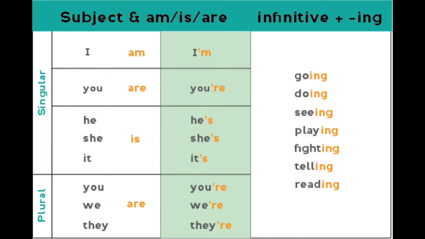He is seeing. Instead of is, apostrophe s should be used. So he's seeing. She's playing. It's fighting. In the place of the plural form, you, we, they, we need to use are. So you're telling, we're reading, they're reading. They are should be pronounced as they're.